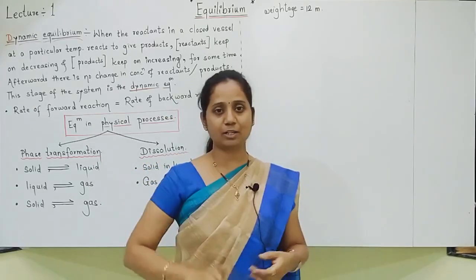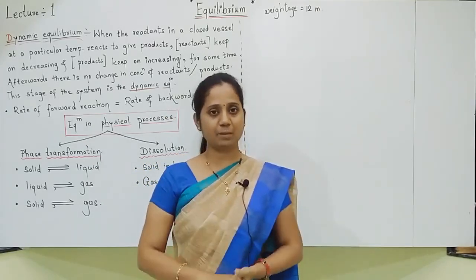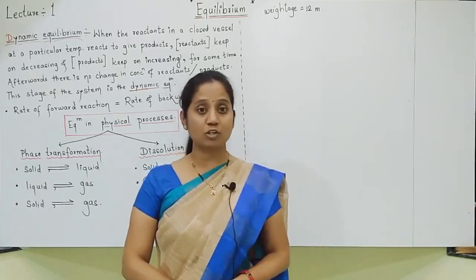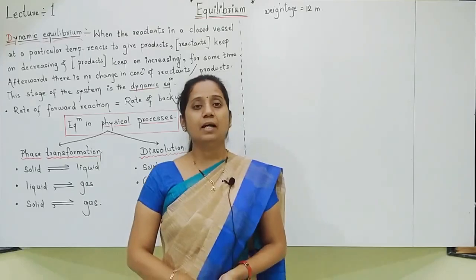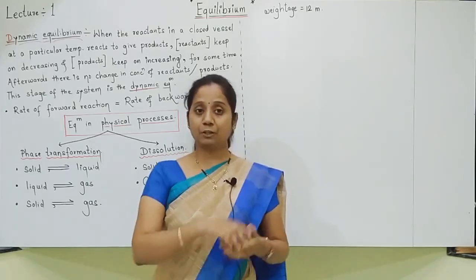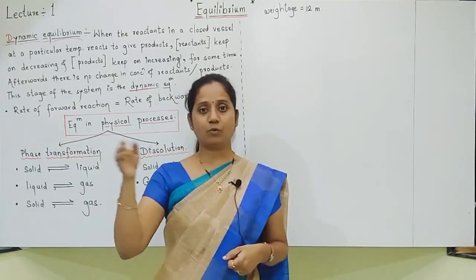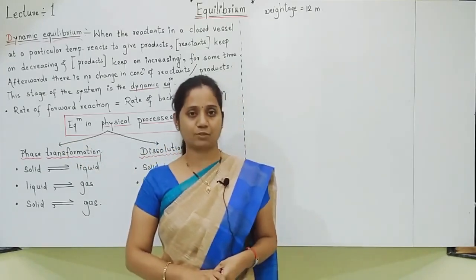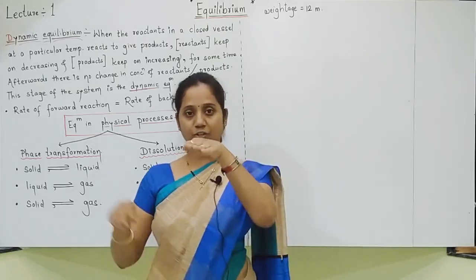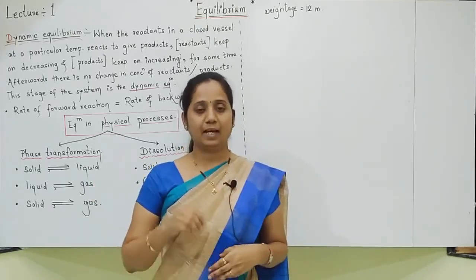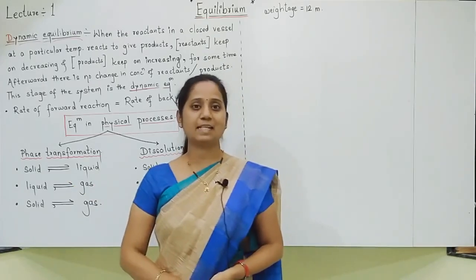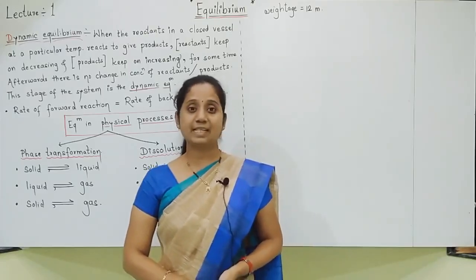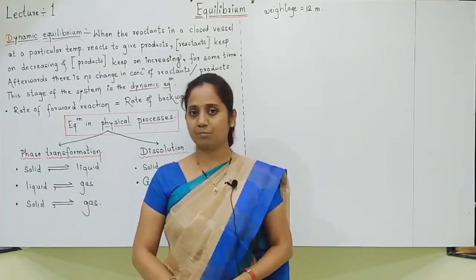So students, first point to remember: whenever equilibrium has been reached, the concentration of reactants and products does not change. Then the rate of forward reaction becomes equal to the rate of backward reaction. Backward reaction is also called the reverse reaction. Both reaction rates become equal. This is what is called dynamic equilibrium. How exactly it forms, we will see through various examples.